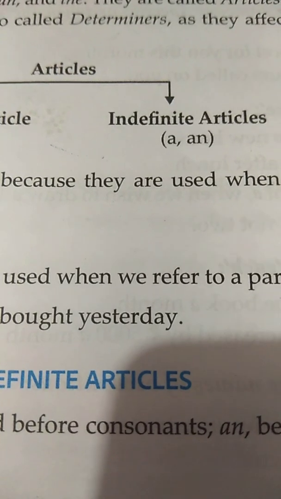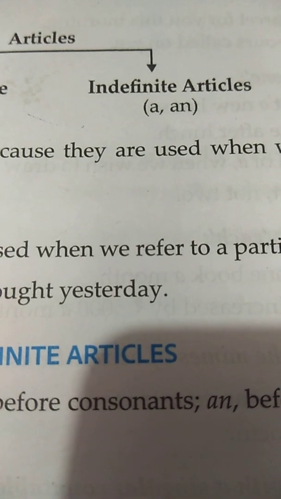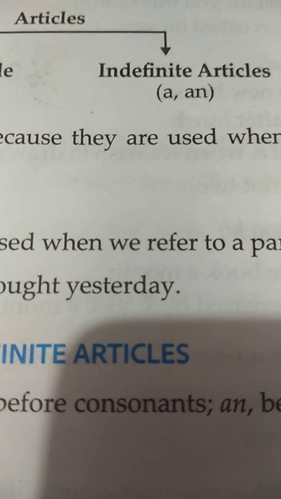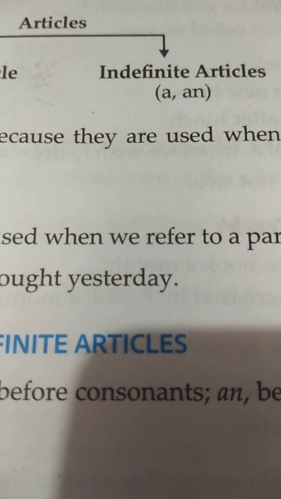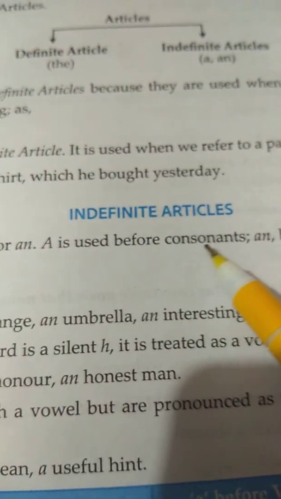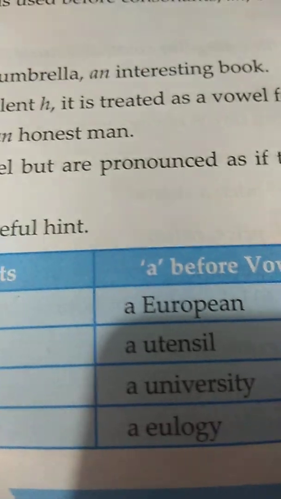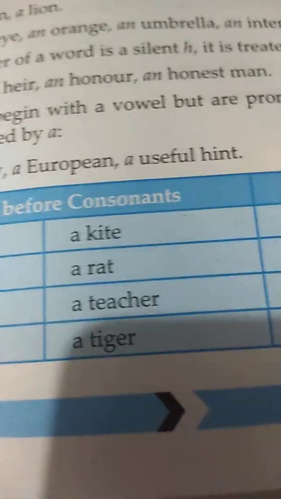So which are vowels? A, E, I, O, U are vowels. And the words which begin with vowels are preceded by article an. And the words which begin with a consonant, we use a. Then we had discussed the table: use of a before consonants and use of a before vowel sounding as ya or wa. The examples which are given are also very, very important.